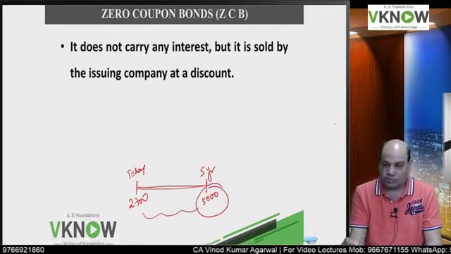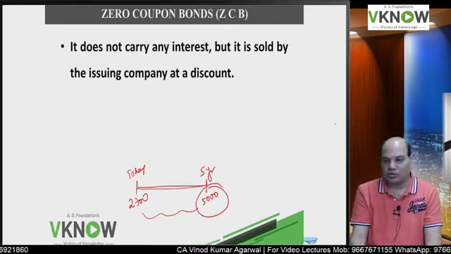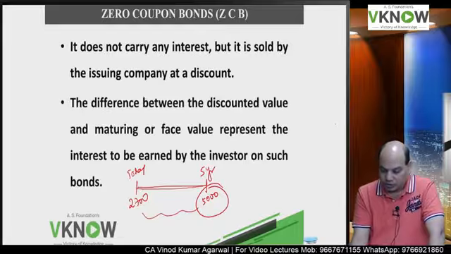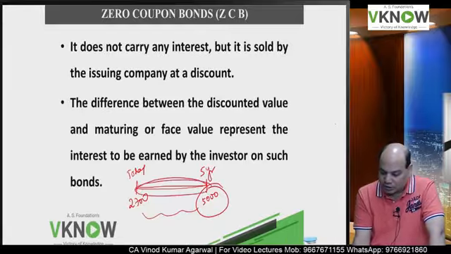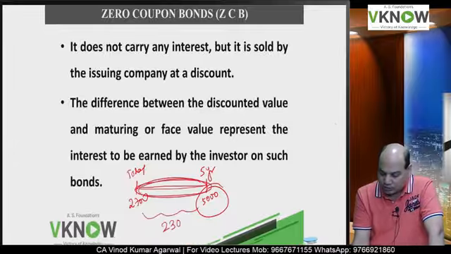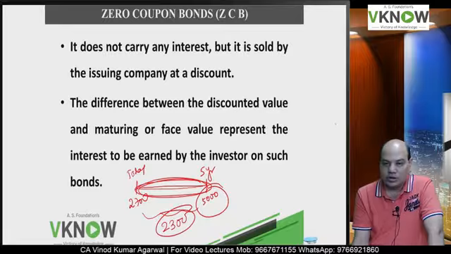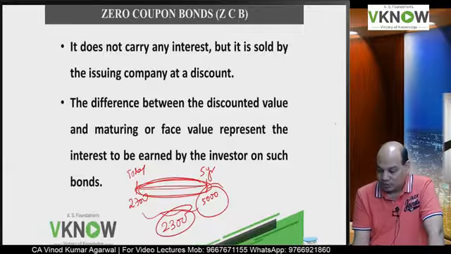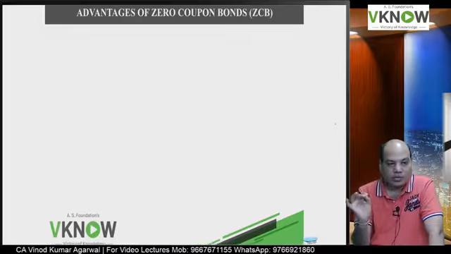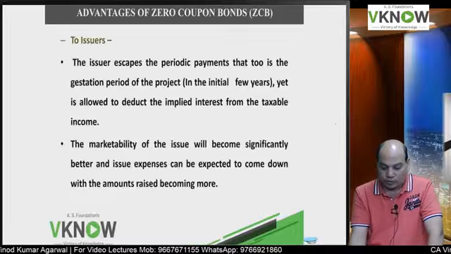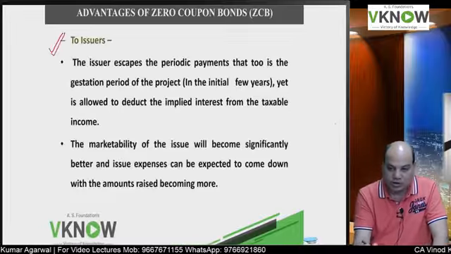The face value is redeemed on maturity plus sometimes a premium if given. This difference itself is the income of the investor. In this example, the income of the investor is 2300 rupees. Is it right? He will not get separately any more interest. The difference between face value and the issue price is the income of the investor. So for a theory question, I have written additional lines here.